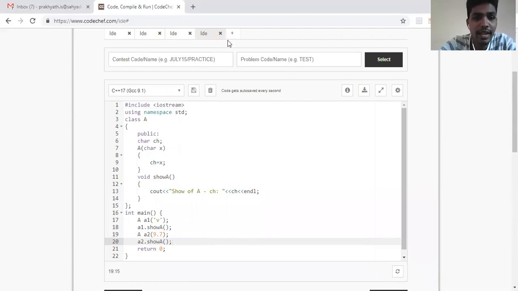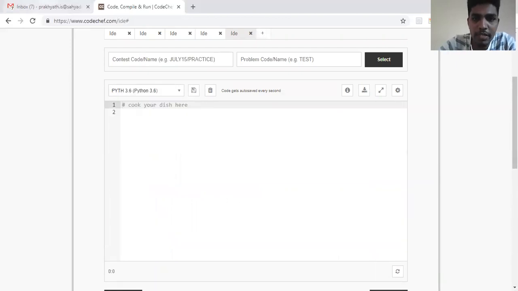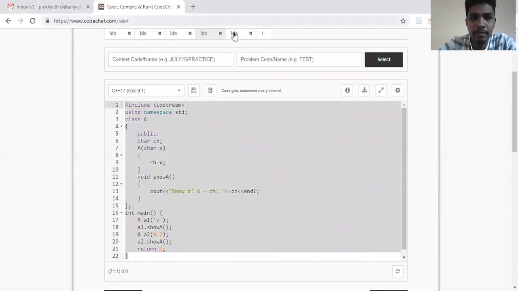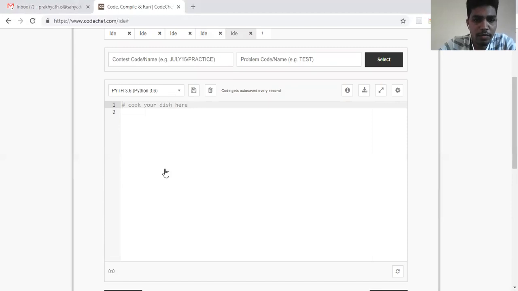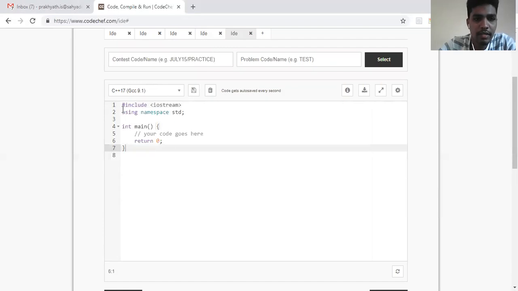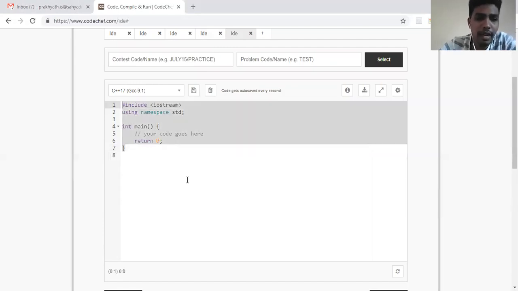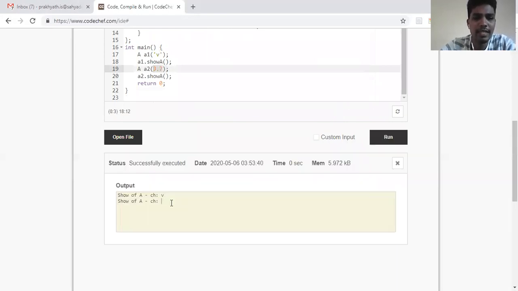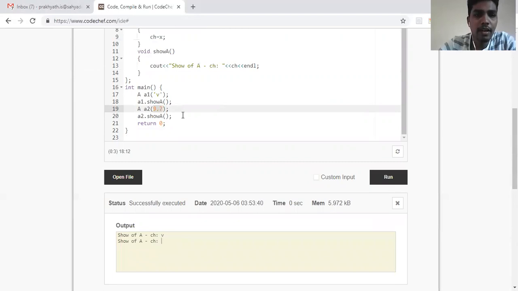What is a template class? We'll write it in another screen. I'll copy paste the same piece of code and make changes in the next screen. Let me choose my compiler as C++, and then copy paste the same code. I'll run once again so we come to know what the problem is. It's giving me a problem when I'm passing a different data type, a logically wrong answer: it's not displaying anything. So how do I correct it?